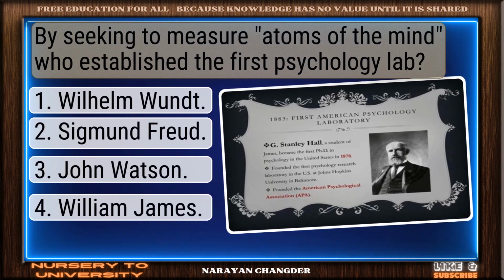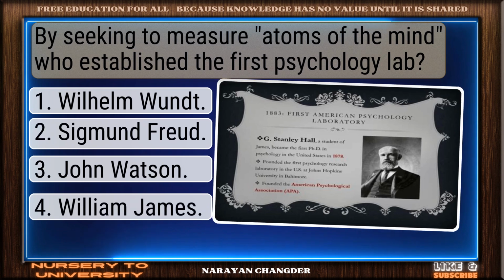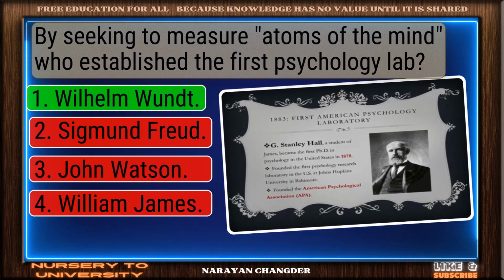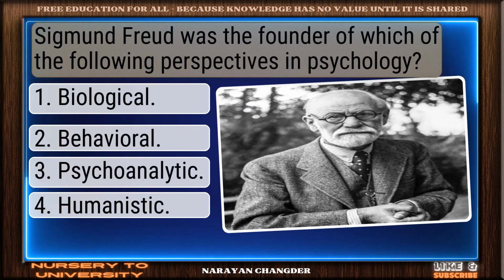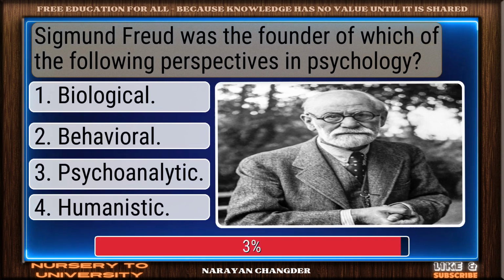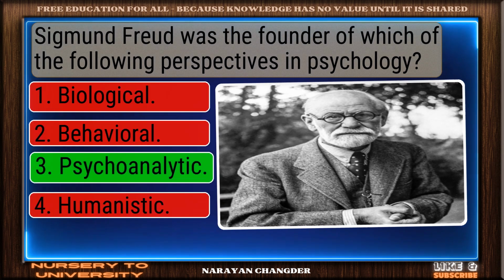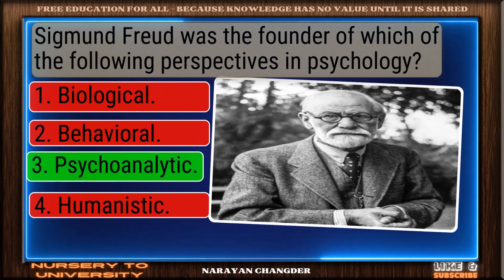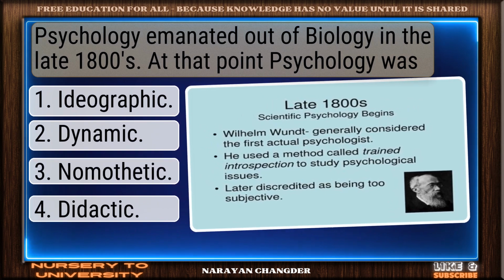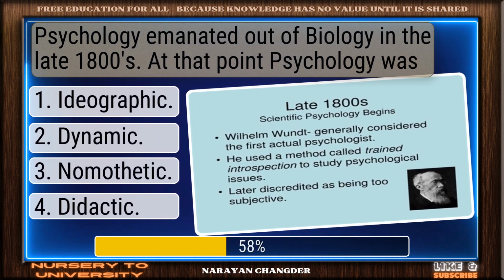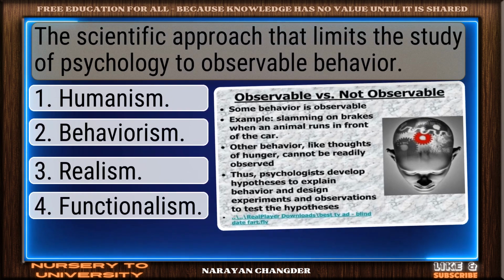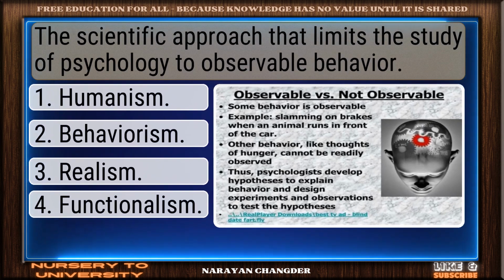By seeking to measure atoms of the mind. Who established the first psychology lab? Solid response. Wilhelm Wundt. Sigmund Freud was the founder of which of the following perspectives in psychology? That's it. Psychoanalytic. Psychology emanated out of biology in the late 1800s. At that point, psychology was. You got it, nomothetic.